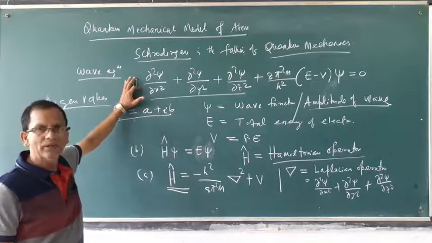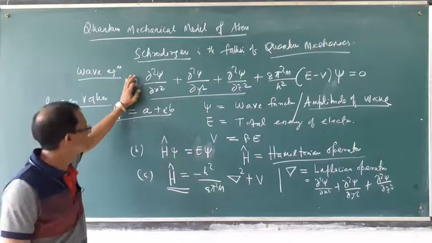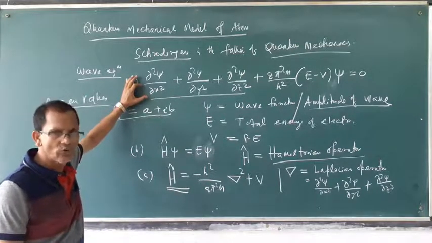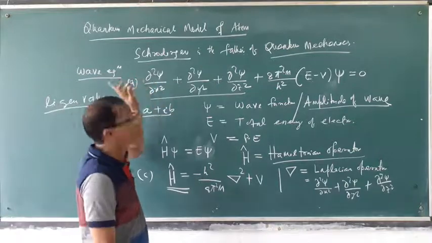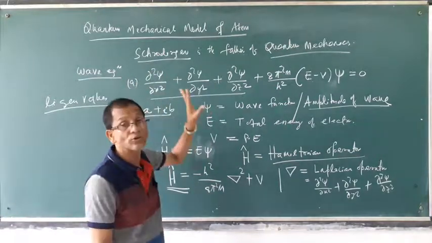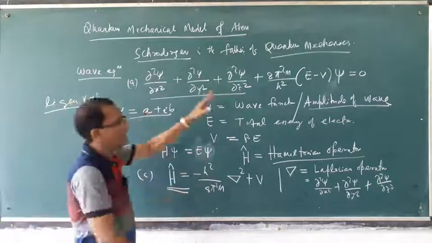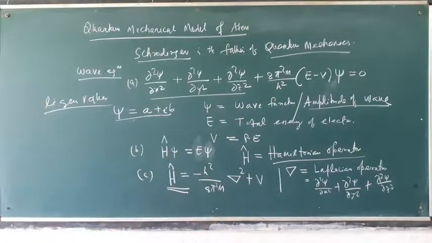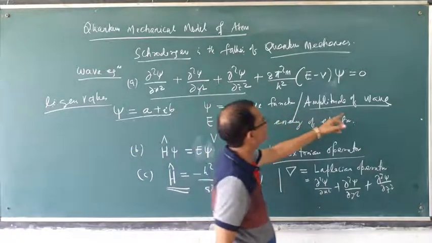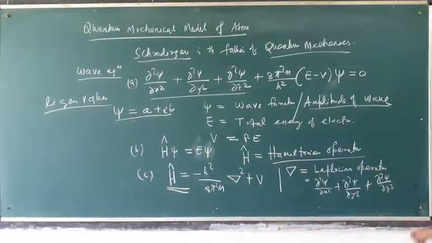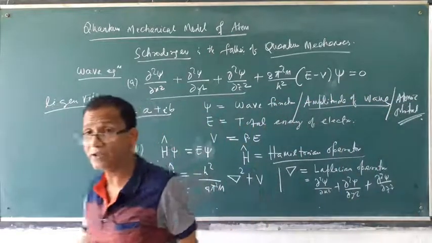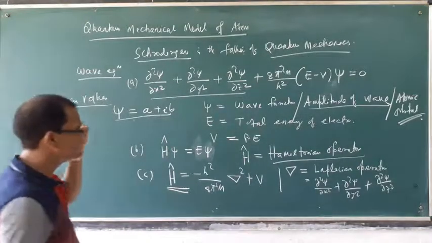So this equation is satisfied by the electron, proton or neutron, all subatomic particles which have wave character; they must obey the Schrödinger wave equation. And this wave equation has solutions. The solutions are called eigenvalues. Psi is called the wave function or amplitude of wave. It is also called the atomic orbital. The value of psi indicates the nature of the orbital.